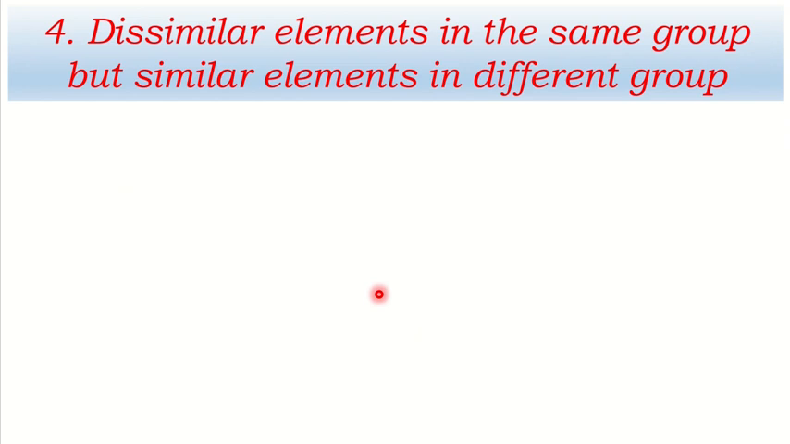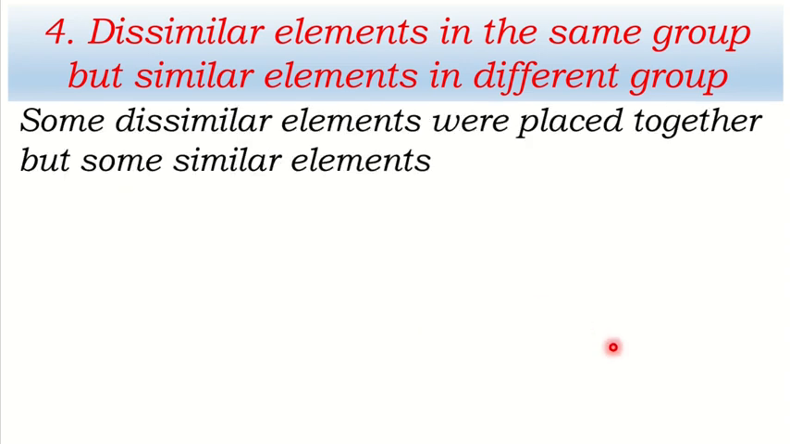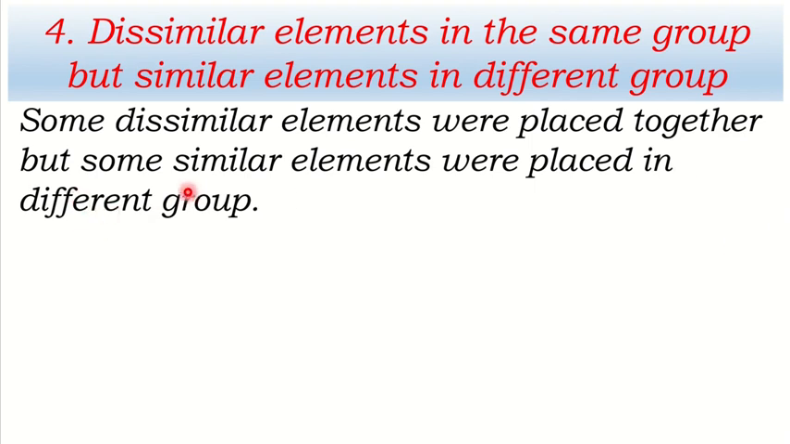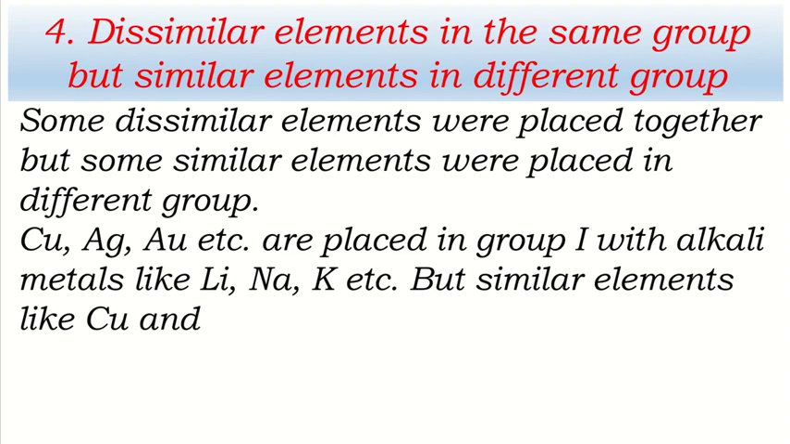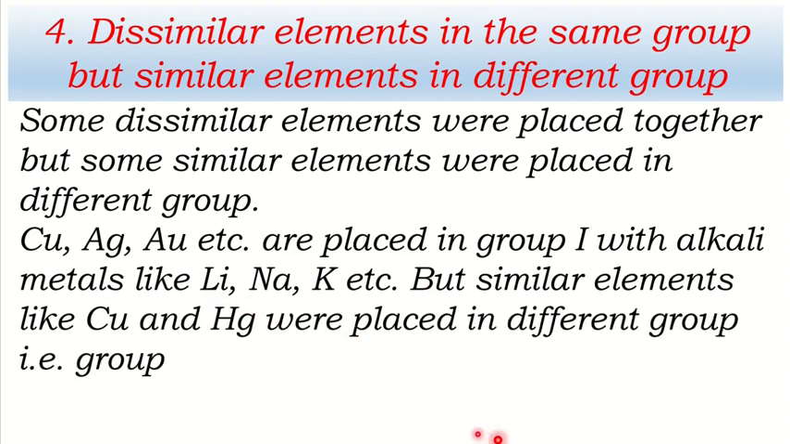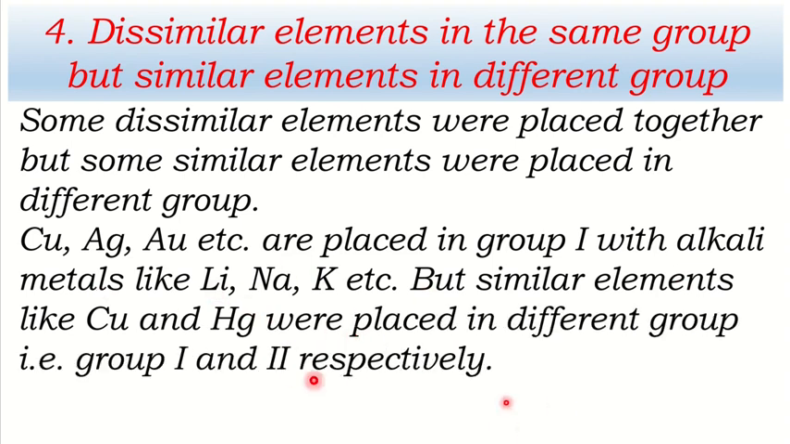Now another criticism. Dissimilar elements in the same group but similar elements in different group. Some dissimilar elements were placed together but some similar elements were placed in different group. We can take example, copper, silver, gold, etc. are placed in group 1 with alkali metals like lithium, sodium, potassium, etc. But similar elements like copper and mercury were placed in different groups, that is group 1 and group 2 respectively.